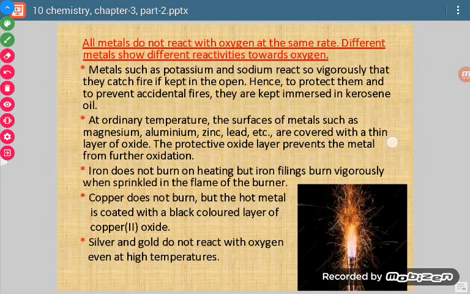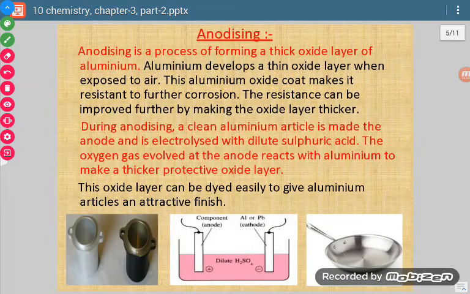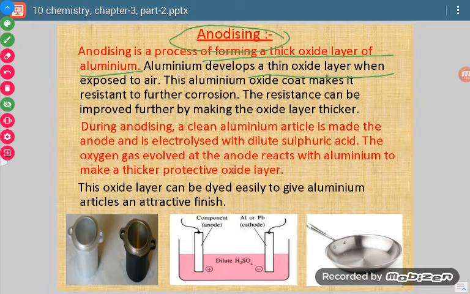Now one thing which I just told you about aluminum is called anodizing. What is anodizing? Anodizing is the process of forming a thick layer of oxide of aluminium. Aluminium develops a thin oxide layer when exposed to air.